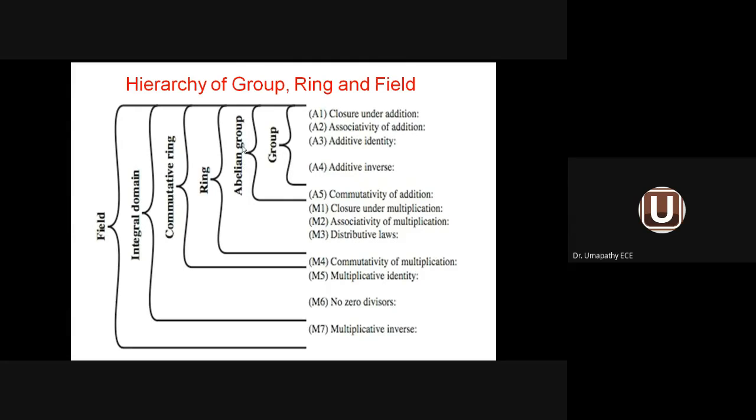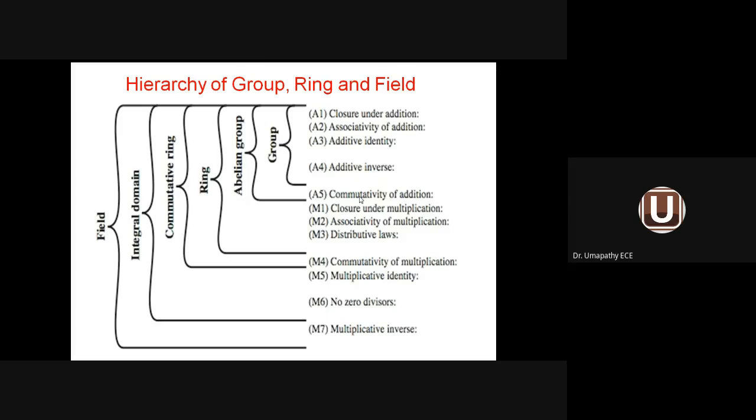And what is abelian group? It should satisfy A1 to A5. In addition, the commutative law with respect to the addition operation must be satisfied. So what is a ring? Ring means, in addition to these addition operation laws, closure under multiplication, associative law for multiplication, as well as distributive law. So if A1 to M3 is satisfied, it is called a ring. What is a commutative ring? If it satisfies the commutative law with respect to multiplication, it is called a commutative ring.